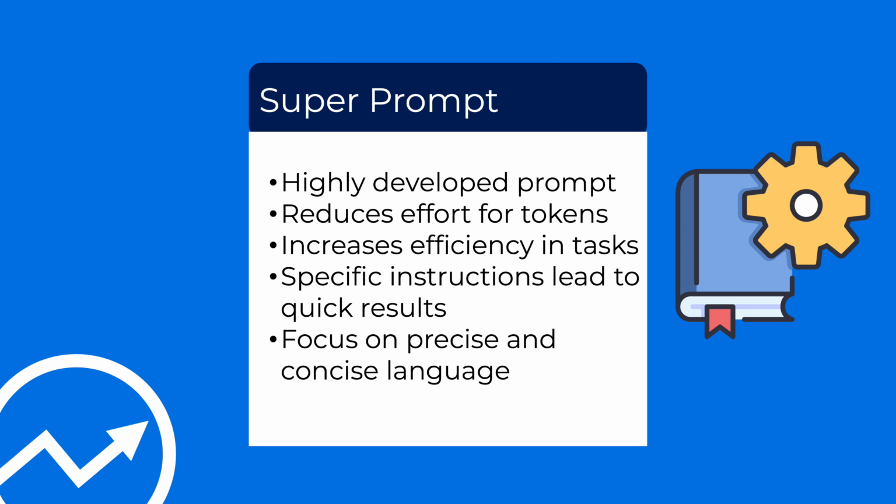If you choose to use the super prompt, you can create your own prompts for tasks, problems, or goals that you frequently encounter. By doing so, you'll have specific instructions that can quickly lead you to the desired result. The key is to always have a clear goal in mind when working with artificial intelligence and to use precise and concise language. For example, instead of saying, "I want to create a prompt that solves trigonometric equations," you would phrase it like this: "You will create a prompt that solves trigonometric equations."